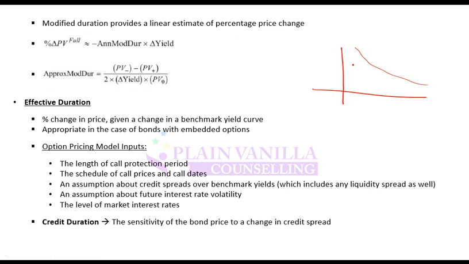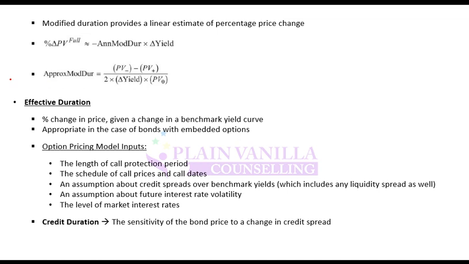But what modified duration does is that it assumes a straight line. So it tells you a linear relationship. If you calculate modified duration here, it will assume a tangent here and calculate it based on this linear relationship. So it tends to ignore this gap. This gap is actually ignored in the calculation of duration.